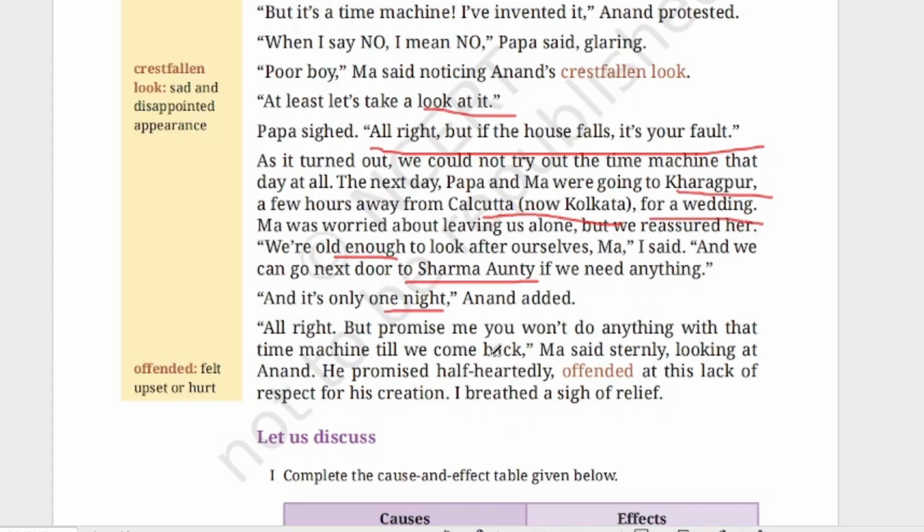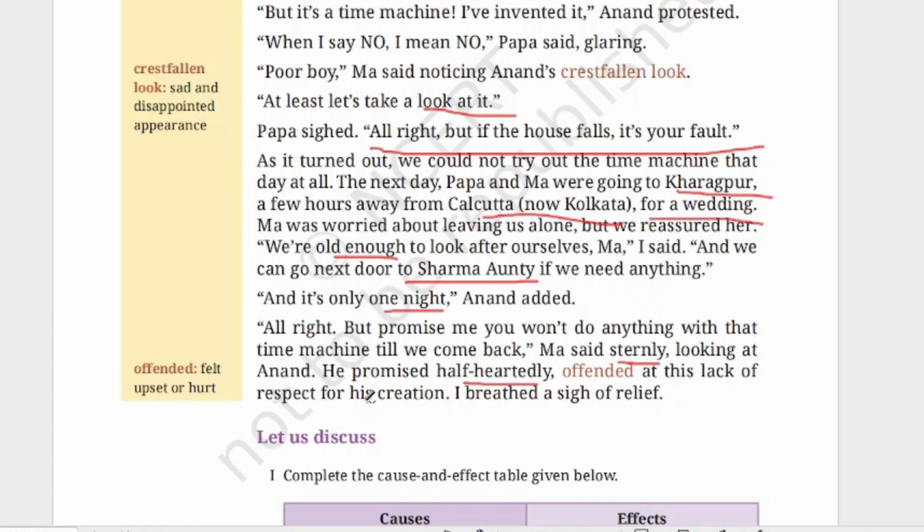So mother is asking for a promise that they will not do anything with that time machine, Ma said sternly, looking at Anand. Sternly means firmly. She said firmly that he will not do anything with the time machine. He promised half-heartedly. Half-heartedly means he was not in a mood to give a promise, but mother was looking and saying this firmly, so he gave the promise half-heartedly.